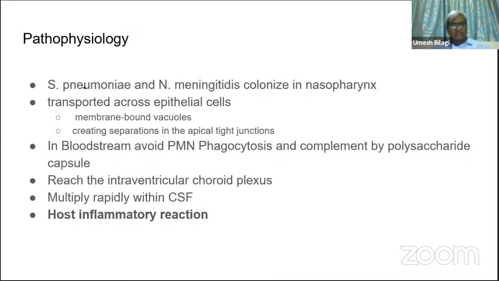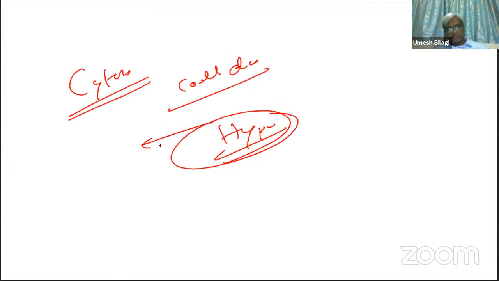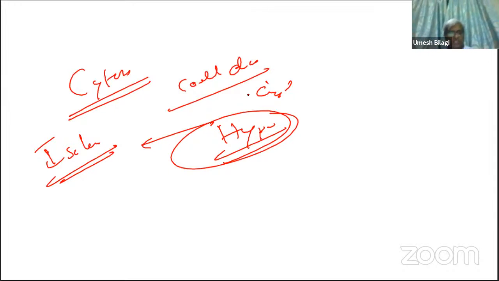Now the third one is what I told you, cytotoxic edema. Cytotoxic edema is due to cell death. Cells will die because of the exudates, and also because of hypoxia. Why does hypoxia happen? Because of ischemia. I told you the mechanism of ischemia. When ischemia occurs, there is hypoxia. Hypoxia causes cell death and cytotoxic edema. This is how the whole pathology happens in meningitis.